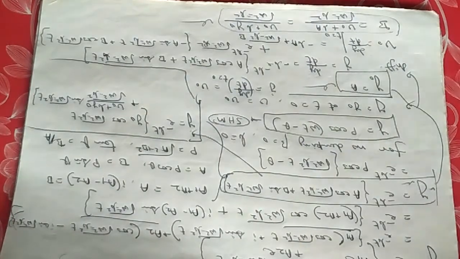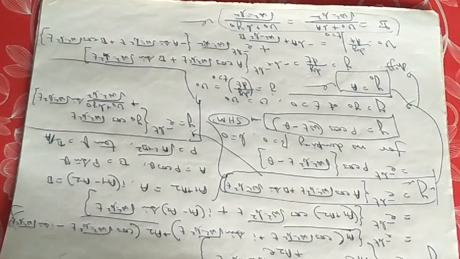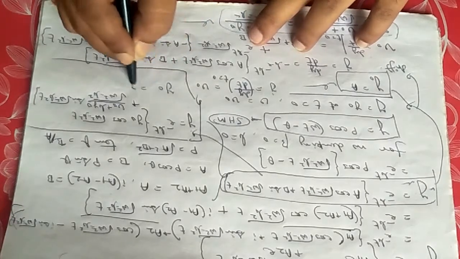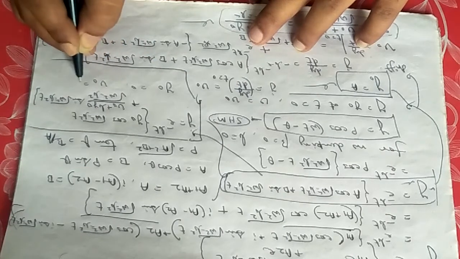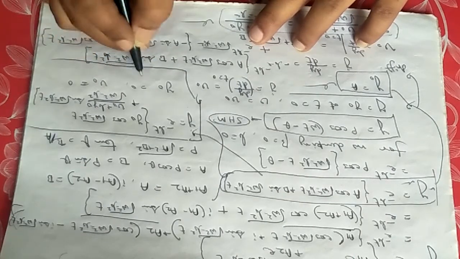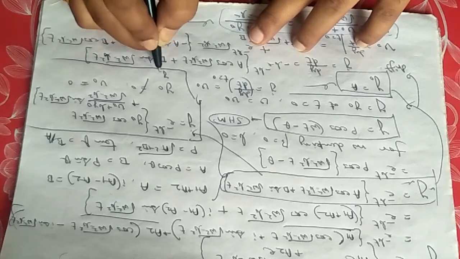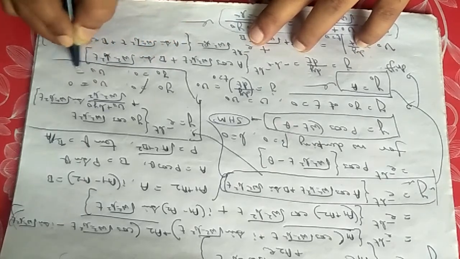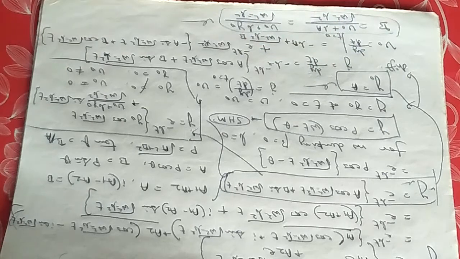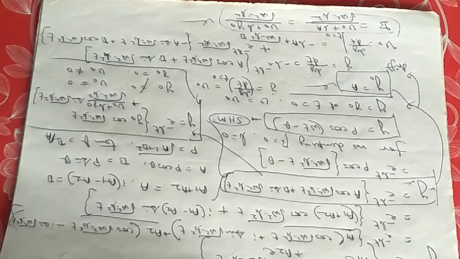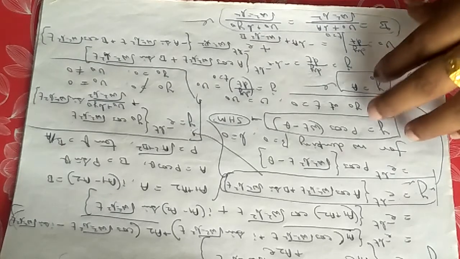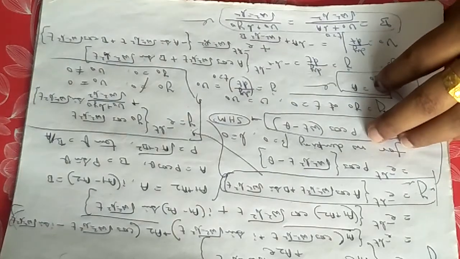Now we can consider several cases. We can consider some cases, such as y0 equals 0 and v0 not equal to 0, or vice versa. We can consider several cases and generate different terminologies, like finding the logarithmic decrement when it looks like critical damping or something. So a little more calculation that you have to understand now.